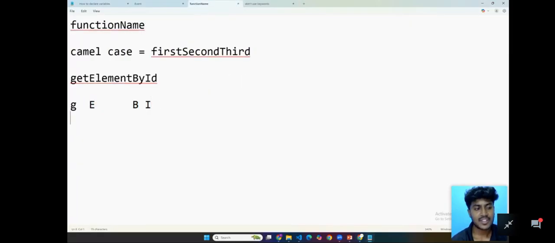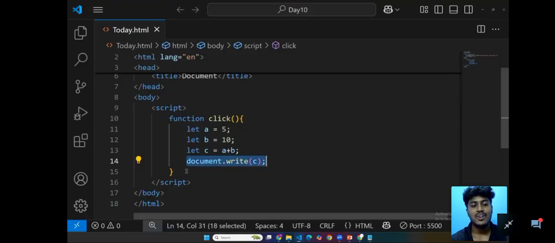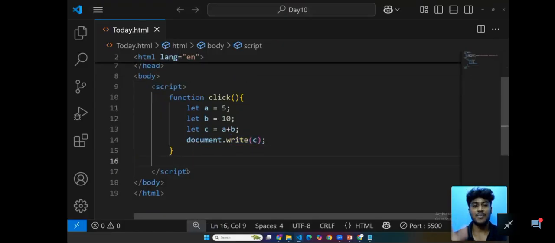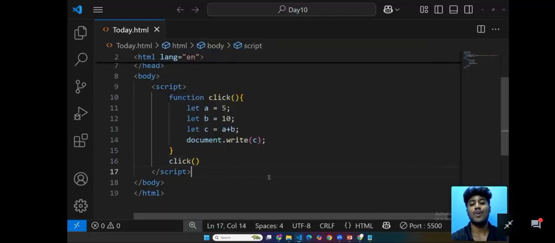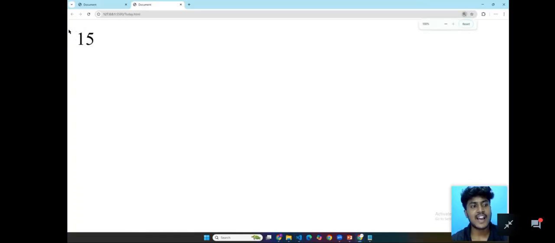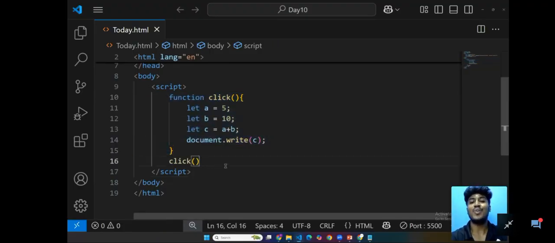step 1, declare the function. Step 2, call the function. We declared the function only, we need to call our function, that means nothing but click. This is called calling our function. Now we can see the answer 15. So first we need to declare the function, and then we need to call the function.